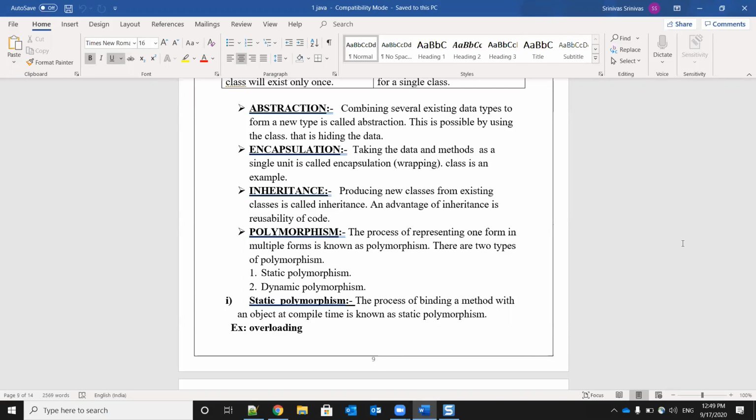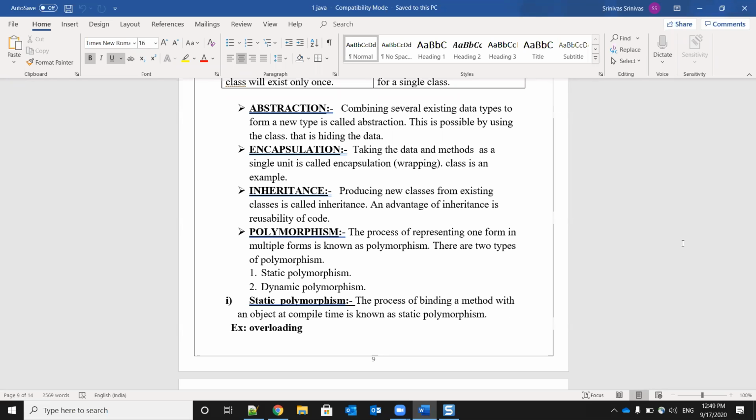For that object, one name will be given, one variable, which is called an object variable. The class can be known as a class variable. So here we are creating a new type, and that is nothing but abstraction. In abstraction, it will just hide the data. We can't see anything there, it just hides the data.